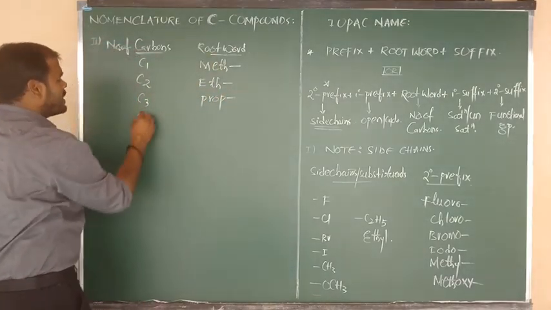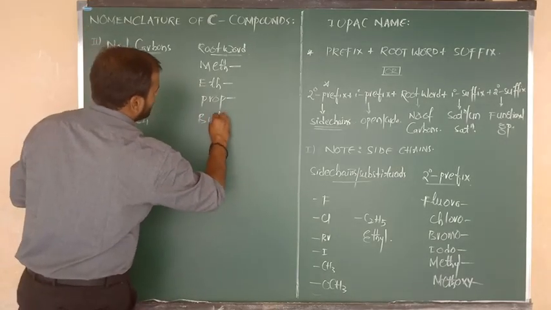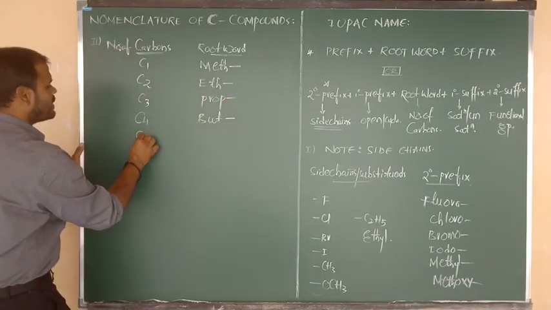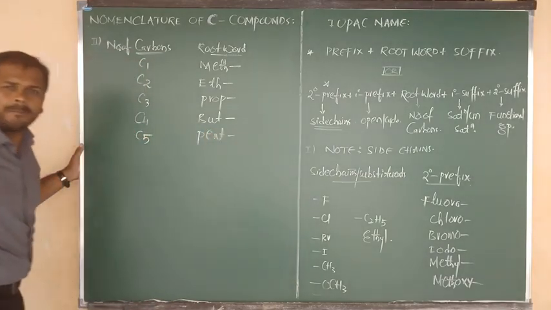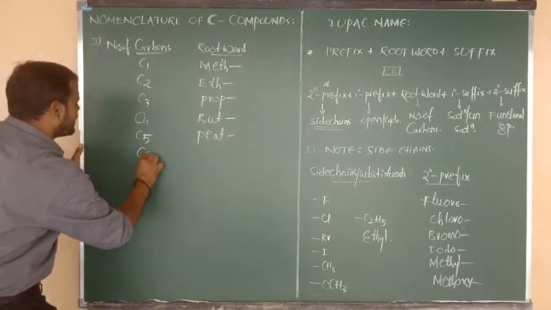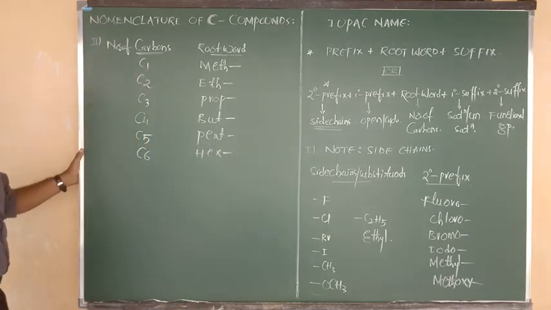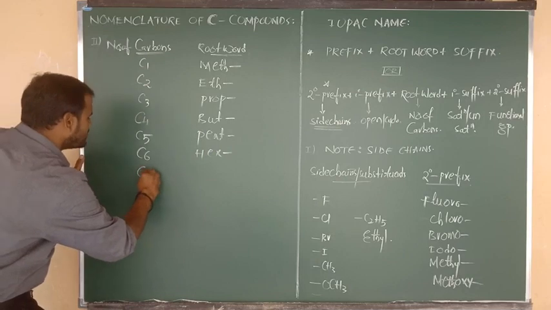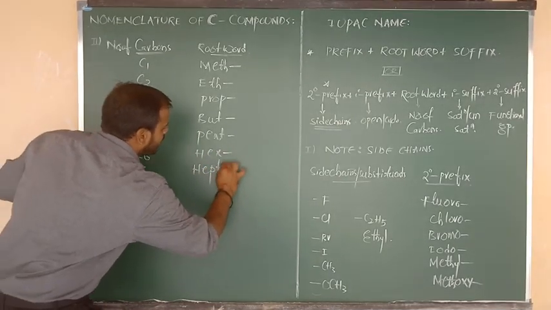If the carbon compound contains 4 carbons, that is nothing but but. If 5 carbons, that is pent. If 6 carbons, that is nothing but what? Hex. If 7 carbons, that is hept.